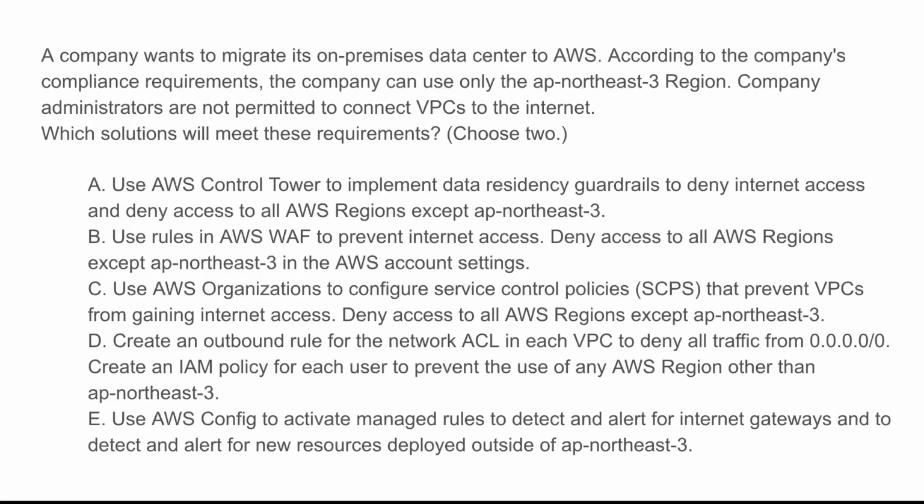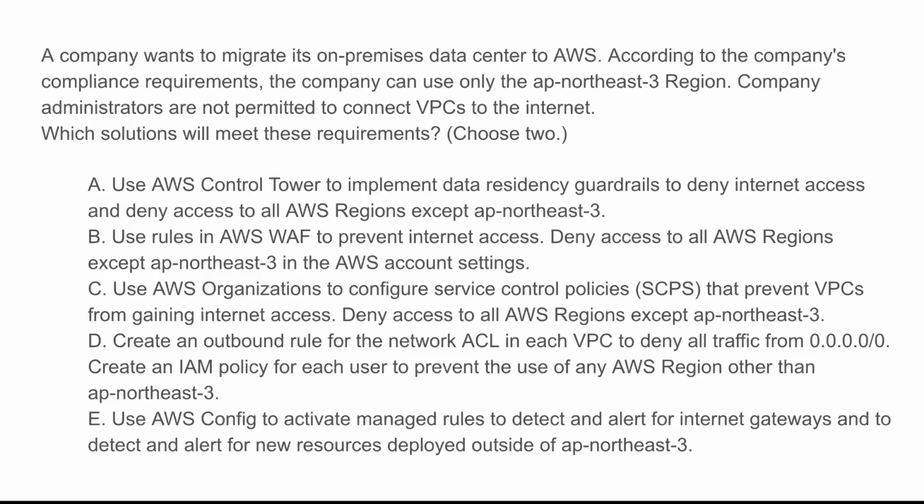So our correct answers, once again, A and C. And the reason is Control Tower enforces guardrails to block unauthorized AWS regions and internet access. SCPs provide centralized policy enforcement to restrict internet access and region usage. Both solutions are scalable and require minimal manual configurations. Now let's look at the key takeaways from this question.